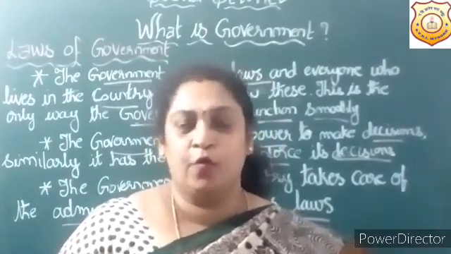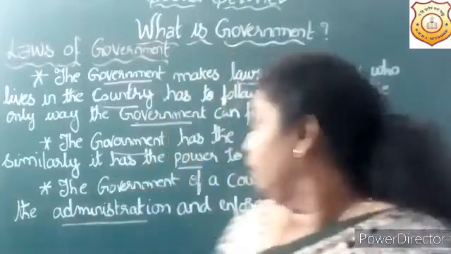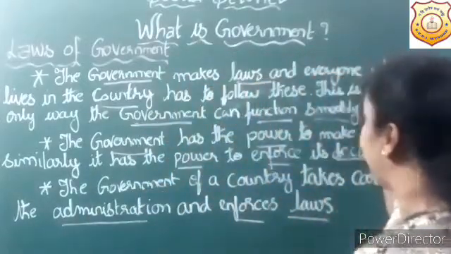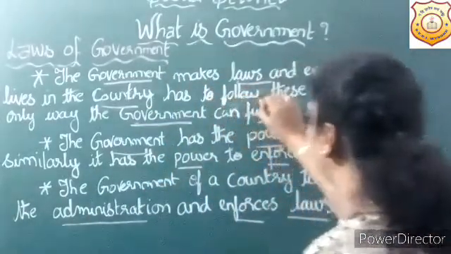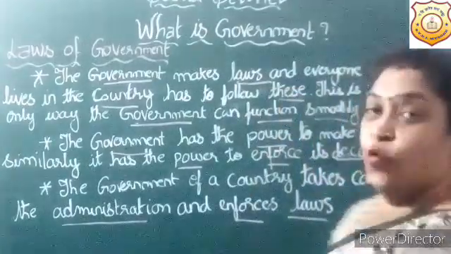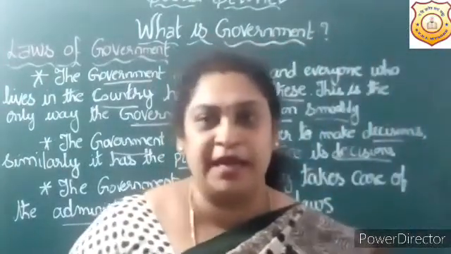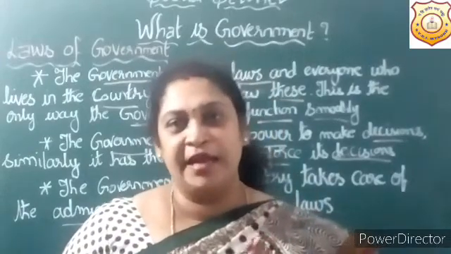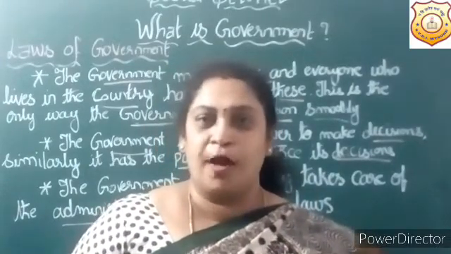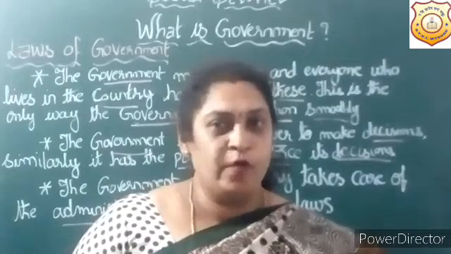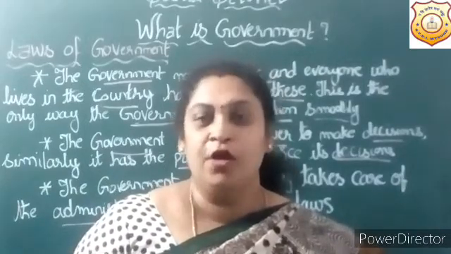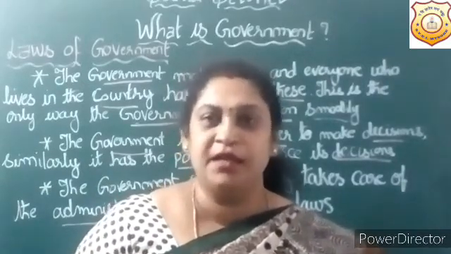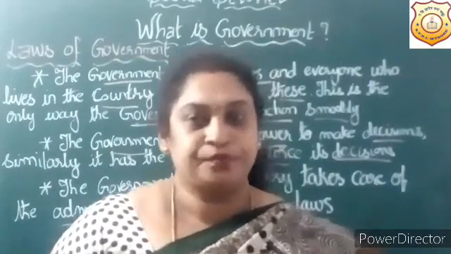So I hope you understood. What is that? The government makes laws and everyone who lives in the country has to follow these laws. Whoever lives in that particular country has to follow the rules and regulations made by the government. Whatever may be, whoever may be, has to follow the rules and regulations made by the government.